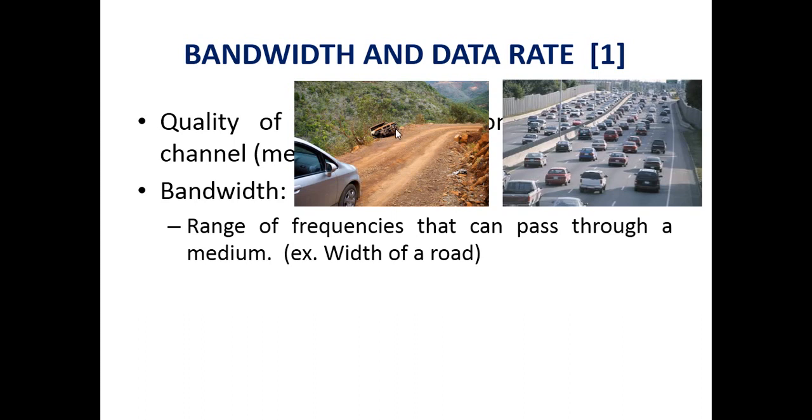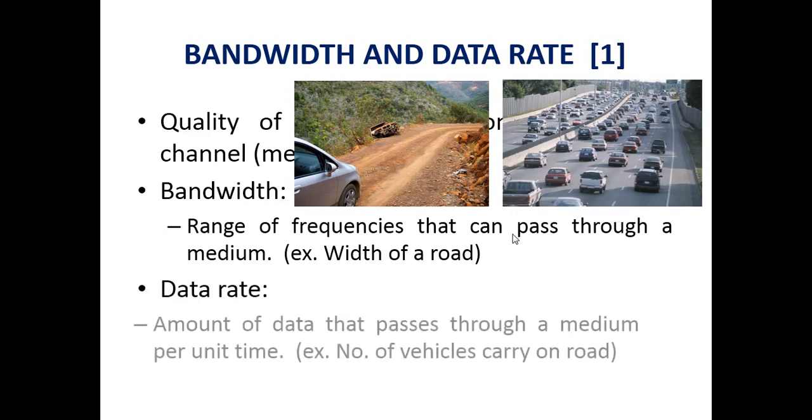If the width of the road is smaller, it cannot accommodate more vehicles, but if the road is wider, or has more bandwidth, it can accommodate more vehicles. So that is called the bandwidth, the range of frequency.